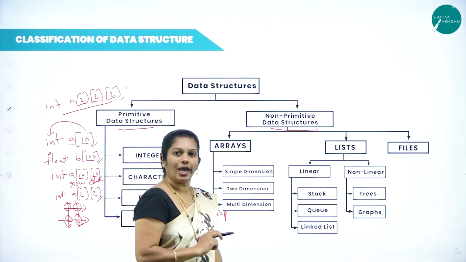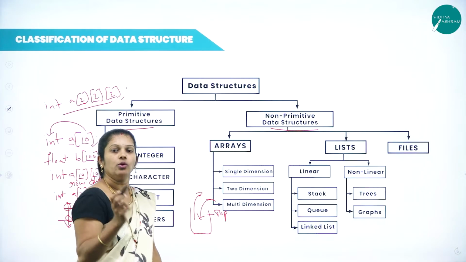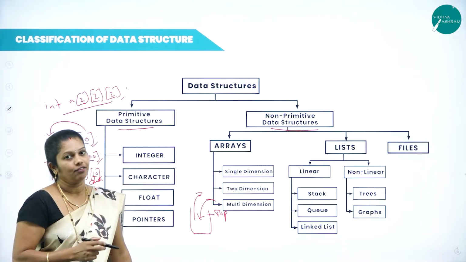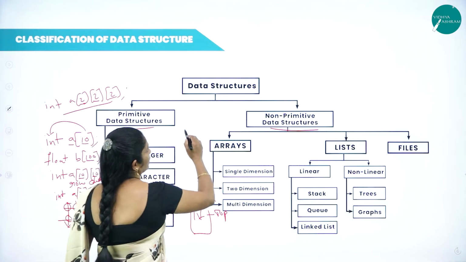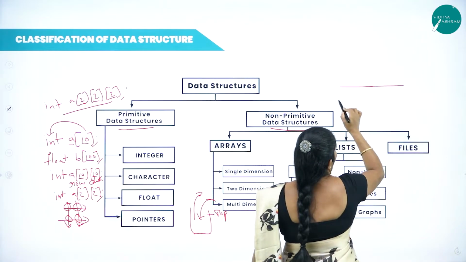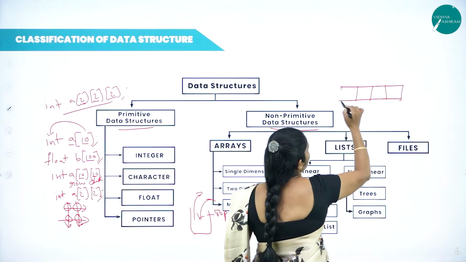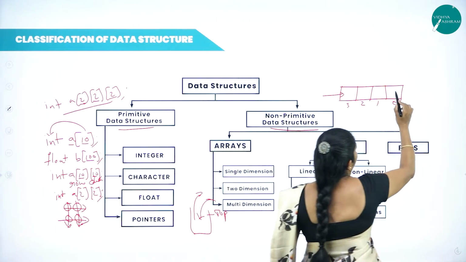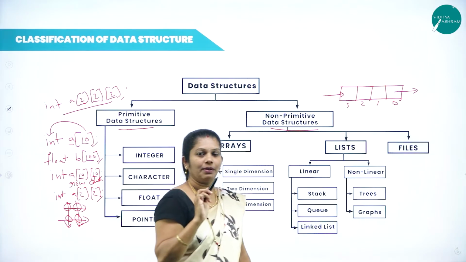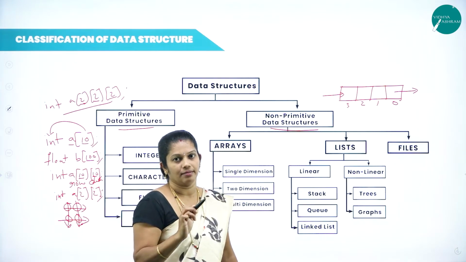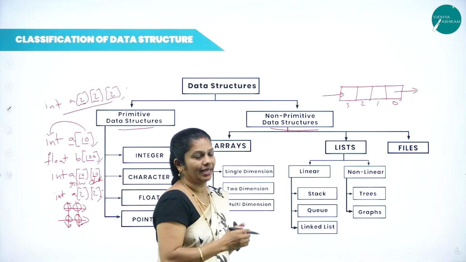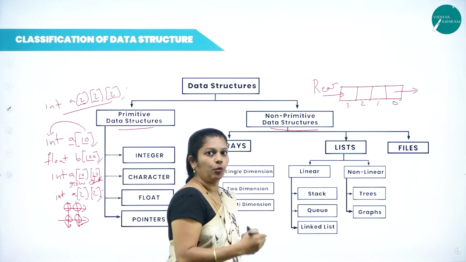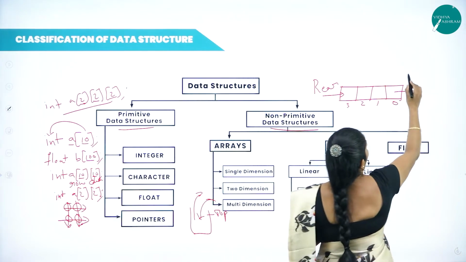And the next one we have is queue. A queue is also a collection of elements, but insertion as well as deletion will take place at different positions. Consider one queue. Here we have the position elements 0, 1, 2, 3. The insertion of elements as well as removal of elements will take place at different positions. The place where we are inserting can be called the rear, and the place where we are removing an element can be called the front.